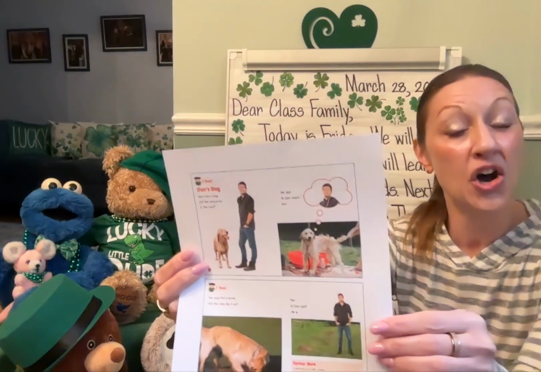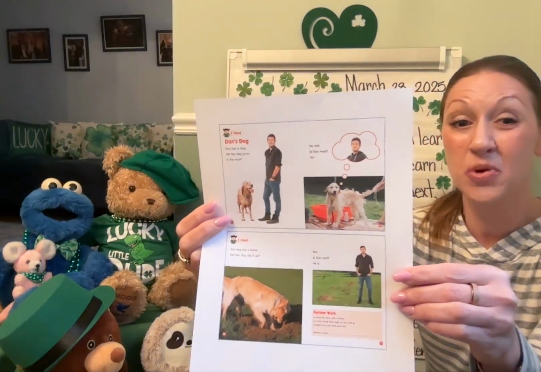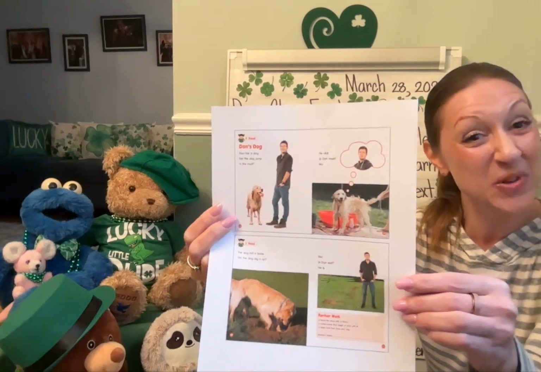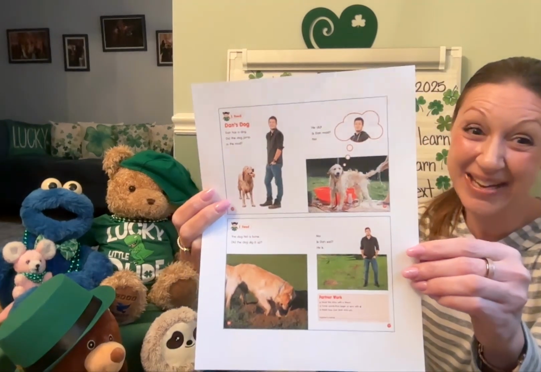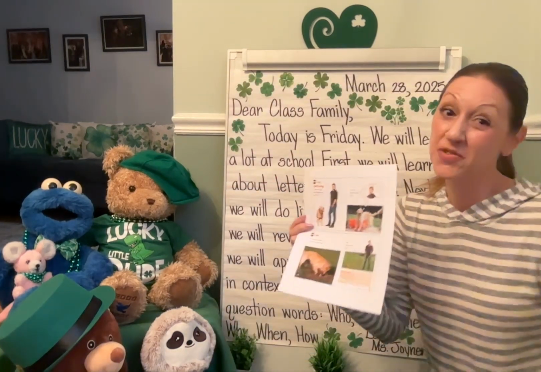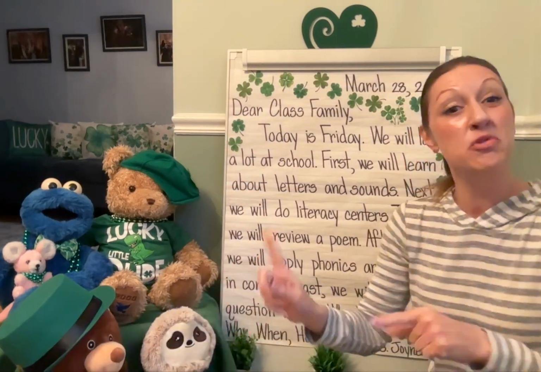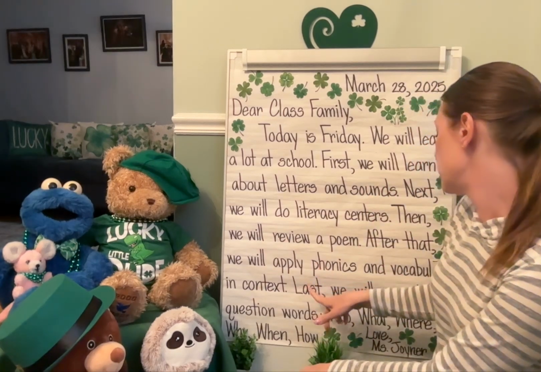Dan's Dog. This is in our Unit 6 magazine. We have the electronic version that we'll look at together. Remember, we've been looking for words that start or end with the letter D. So we're going to go ahead and apply phonics and vocabulary and context when reading this, as well as the decodable text at school today in kindergarten.